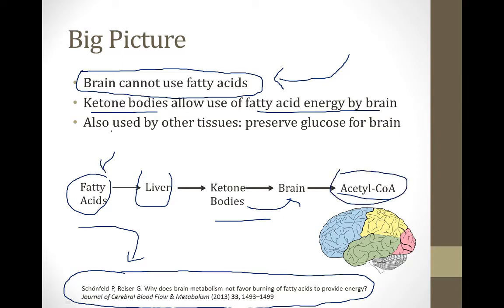In addition, the ketone bodies are used by other tissues like the muscles and the heart, and this preserves glucose for the brain because once again, the brain can't use those fatty acids, which are very high sources of energy during times of fasting and starvation.